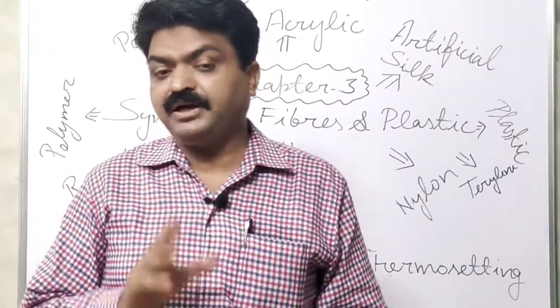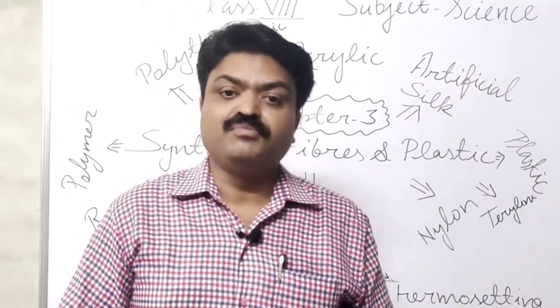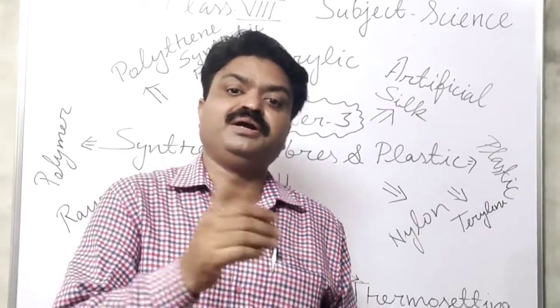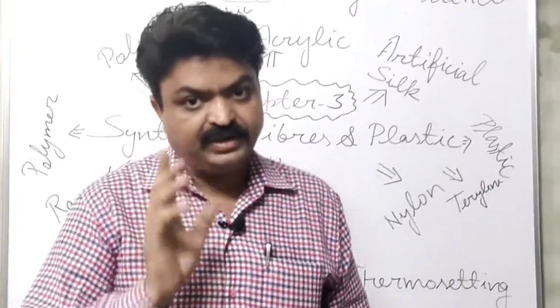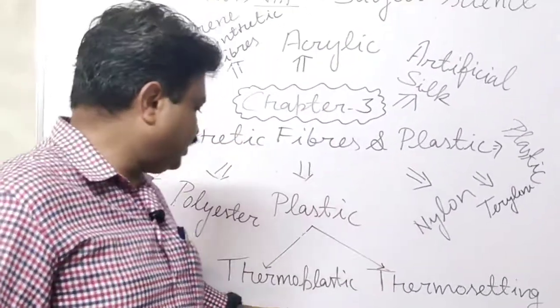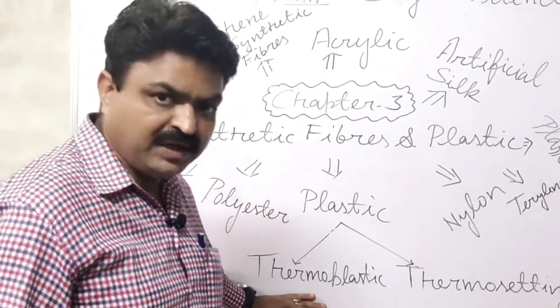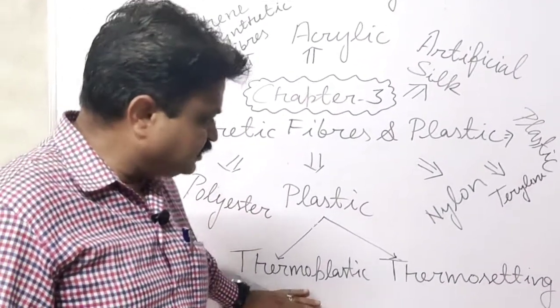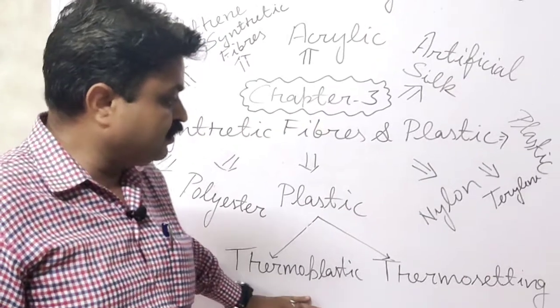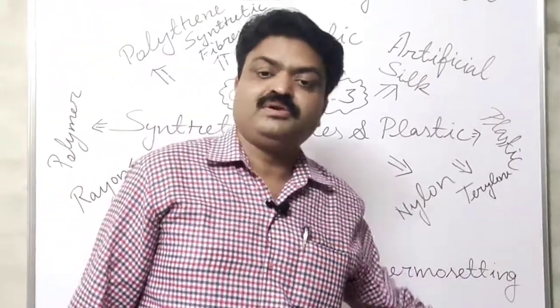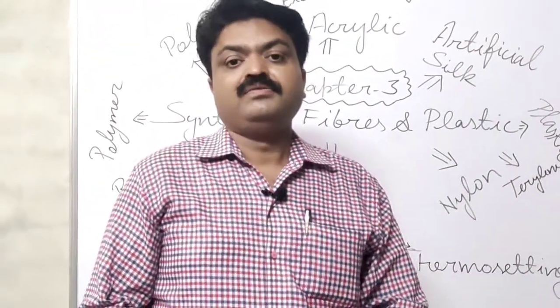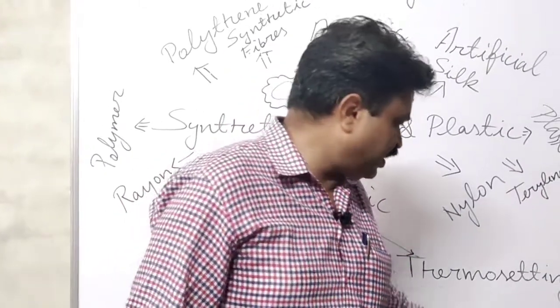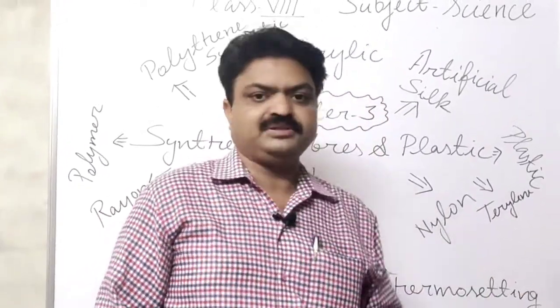Thermoplastics are the plastics that are molded or bent by heat, and those plastics are known as thermoplastic. And the plastics that are not molded or bent with heat are known as thermosetting plastic.